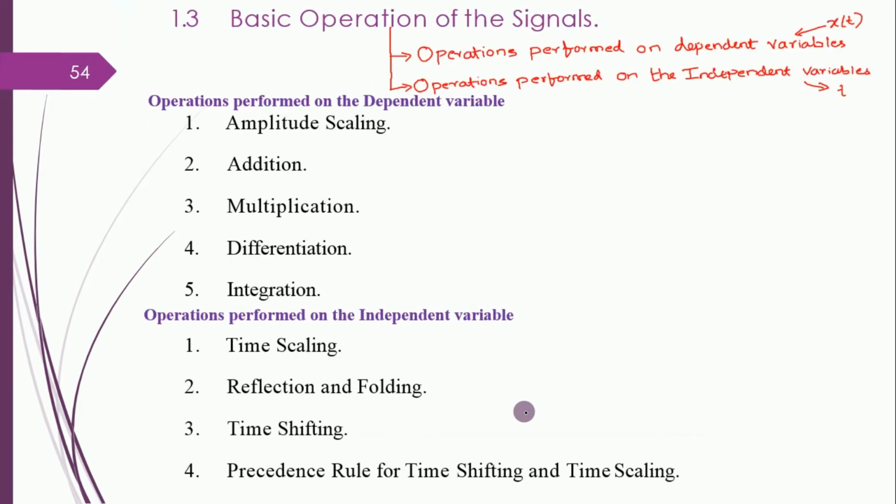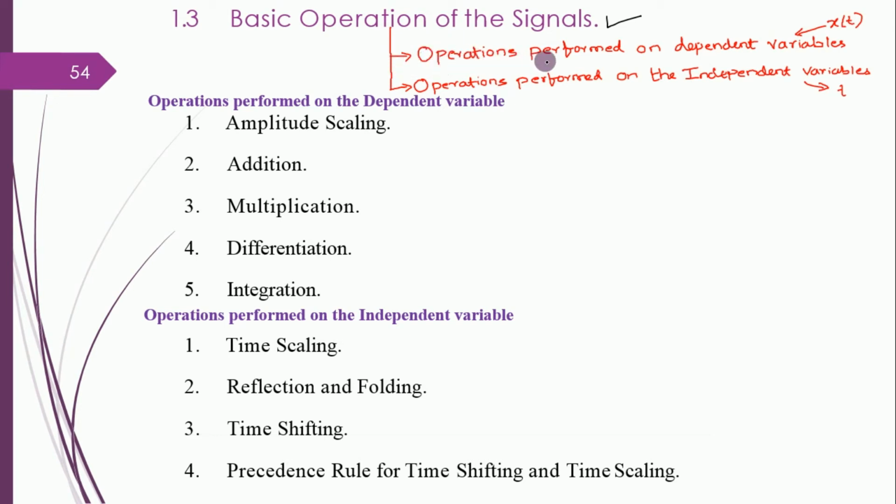The next topic of this lecture 7 is basic operations of the signal, or basic operations performed on the signal. So this is the next topic, and I'm again telling you, very interesting topic. It's like puzzle solving, and you find related questions in your GATE exams also. Okay, operations performed on signals. Fine. There are two kinds here.